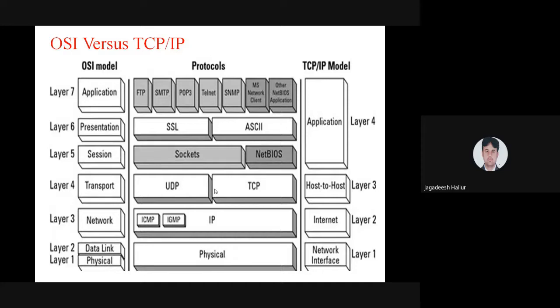In the application layer, which apps are we using? FTP, file transfer protocol, simple mail transfer protocol, Telnet, SMTP, SNMP. Many of the protocols we are using in the application layer.